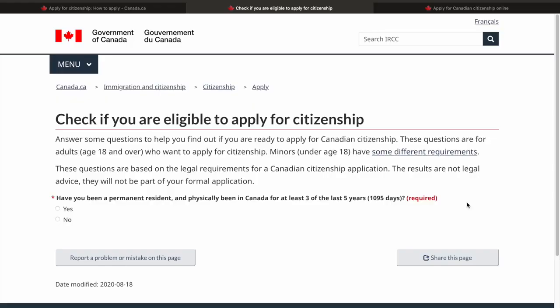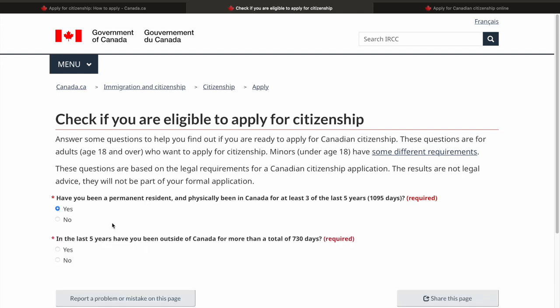Of course, different people might have different circumstances and different scenarios. So if you want to check your eligibility on the Government of Canada's website, you can come to this page. I'll provide the link to this in the description below. It asks you a series of questions. Have you been a permanent resident and physically been in Canada for at least 3 out of 5 years, which means 1095 days? It says yes. If you say no, then it would ask you different questions, but I'm just choosing yes here.